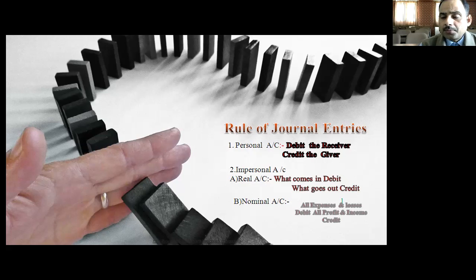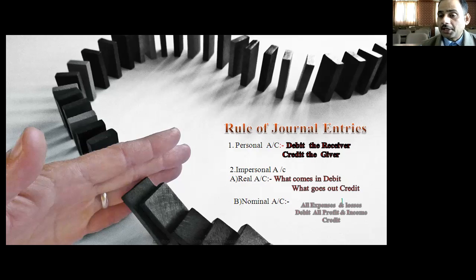As we know, two types of things are involved in the business. One is living, and second is non-living. Everything living comes under the personal account, meaning the different types of persons involved in the business. Second are those that are not persons but are involved in the business; that is called impersonal. So accounts are broadly classified into two parts. The first is the personal account. Its rule is debit the receiver and credit the giver. On the basis of the receiver and giver, we record the general transactions in the books of the company.